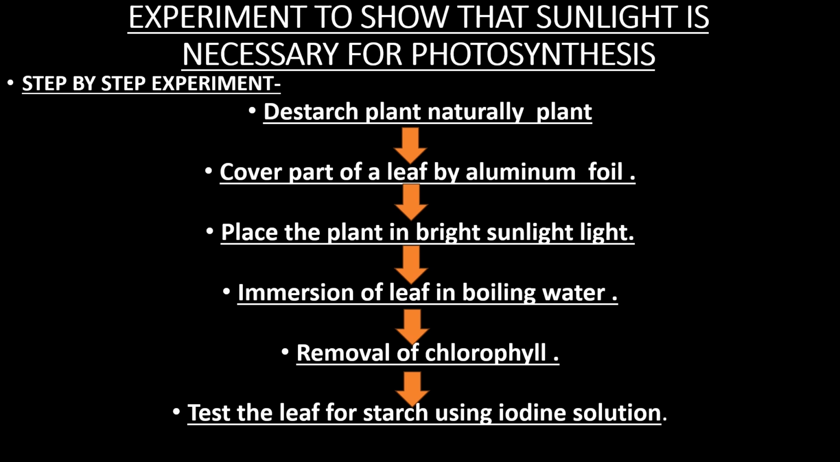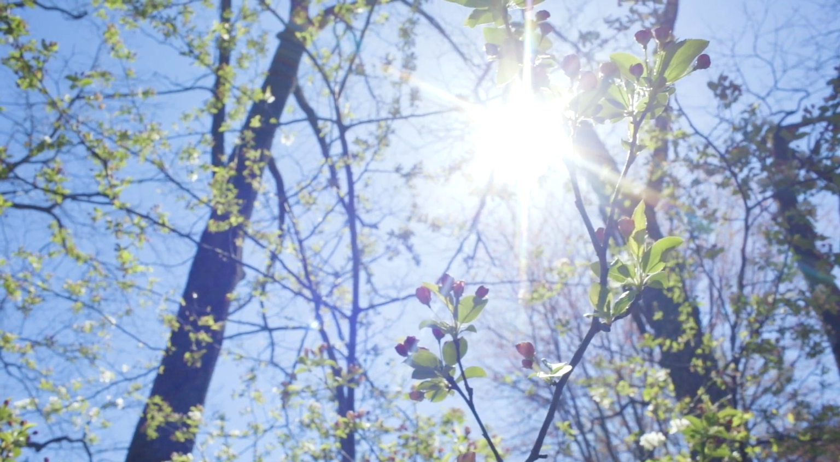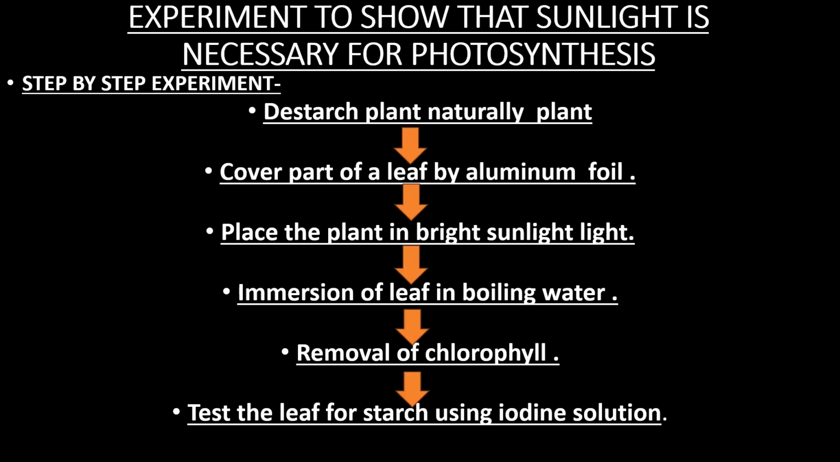Then after a few days, we will pluck the leaf which is covered by aluminium foil. Then immersion of the leaf in boiling water. Now we will dip it in boiling water. So what is the use of boiling it?